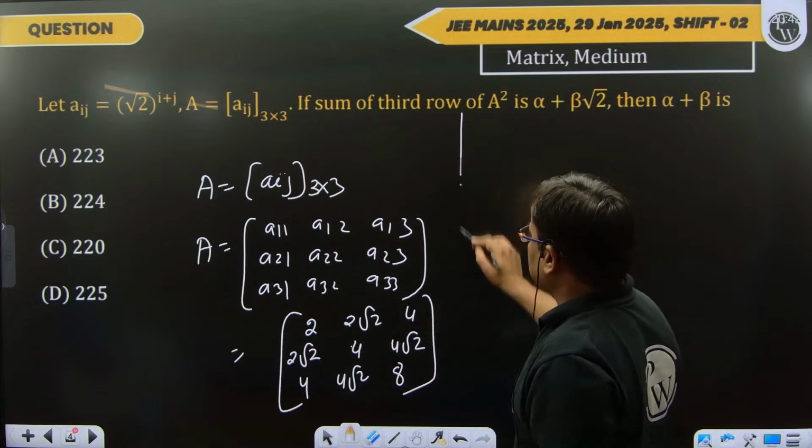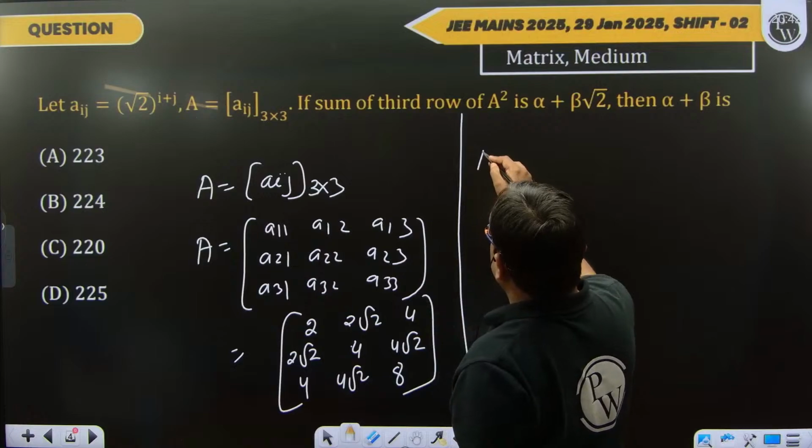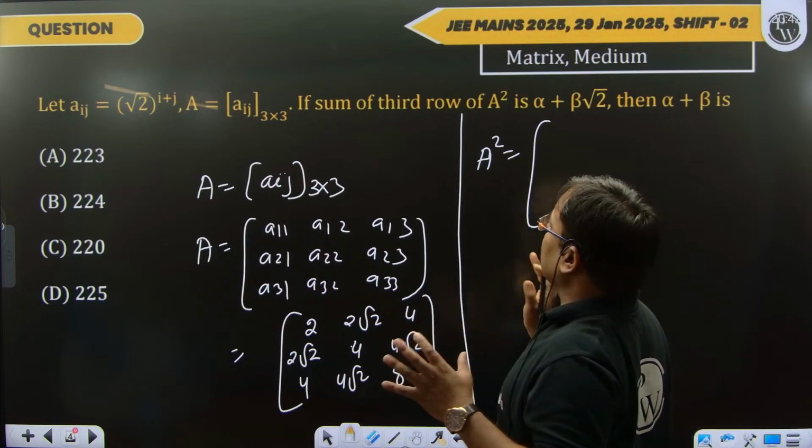Now what you want, actually, is A square. A square means you just take the square of this matrix and you only take the sum of the third row, okay?